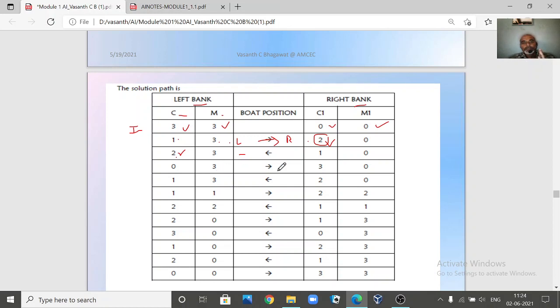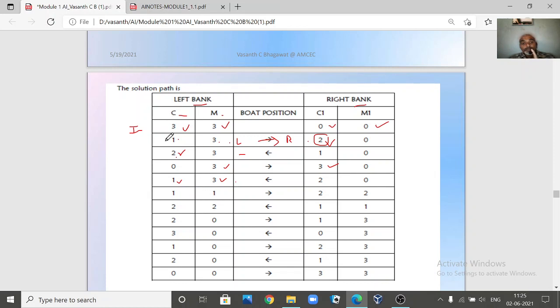So in the next travel, what happens? Another cannibal goes, so now again both the cannibals will go. Now on the right side of the bank are all 3 cannibals, and all 3 missionaries are on the left hand side. Again the boat will come back to the left side of the river. So one cannibal is going to come back. So now c becomes 1 and m becomes 3. In the next travel, 2 cannibals will go such that they are maintaining the